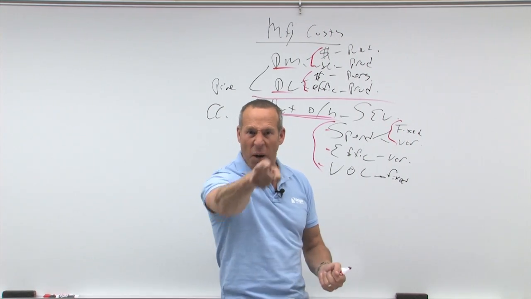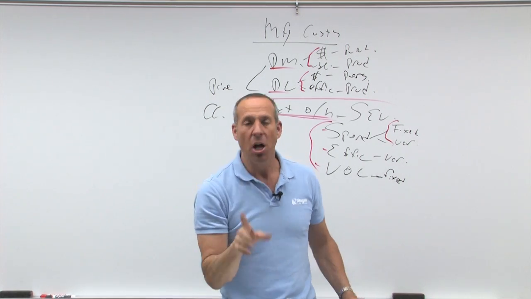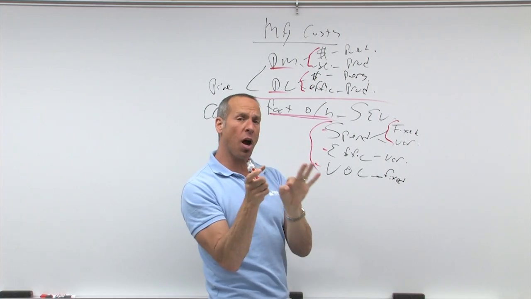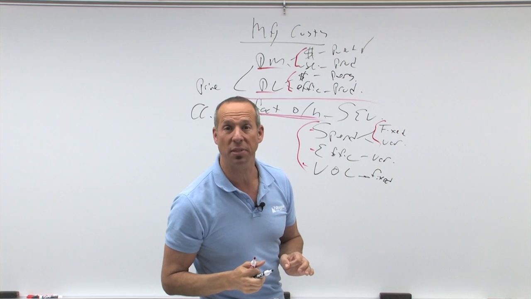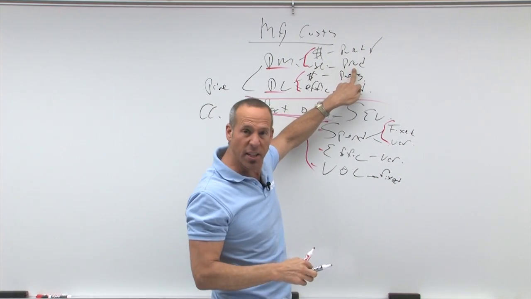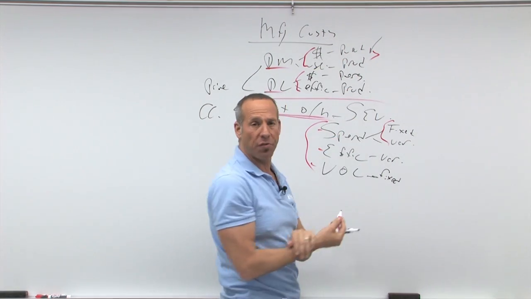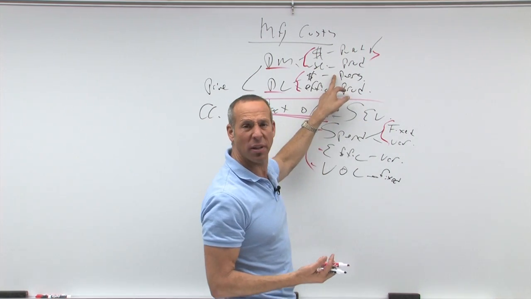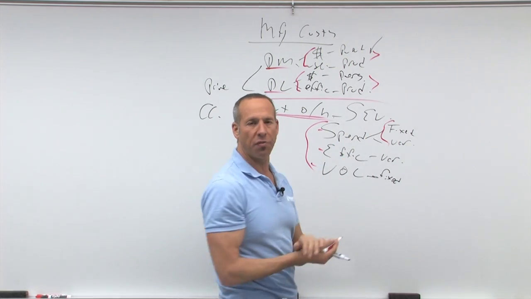And the main thing is we want to point the finger. Good job, bad job, good job, bad job. So we're going to go out here and say, if this is good, hey, purchasing, good job. But here's the problem. Maybe they did a good job in purchasing and they bought cheaper materials. But maybe they were so cheap that it took us more materials to get the quantity we needed. So we've got to look not only at these, but at the total variance as well. Same thing here. We hired cheaper people, but they're lazy. They don't work as much, so it took them longer to do it. We have to look at the total variance as well.